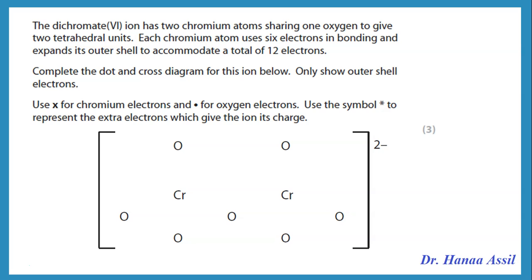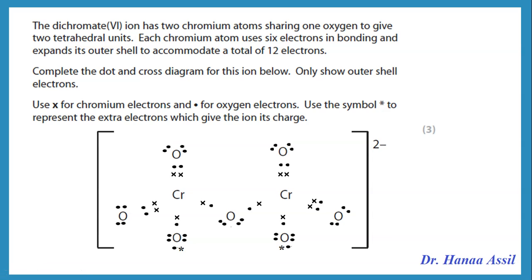And we need to put these asterisks on the oxygen. So I'm going to choose 2 of the oxygens and put asterisks on them. You know that oxygen has 6 electrons in its outer shell and needs 2, so the oxygen where I put the asterisks will need to take only 1, or share 1 lone pair of electrons with the chromium.